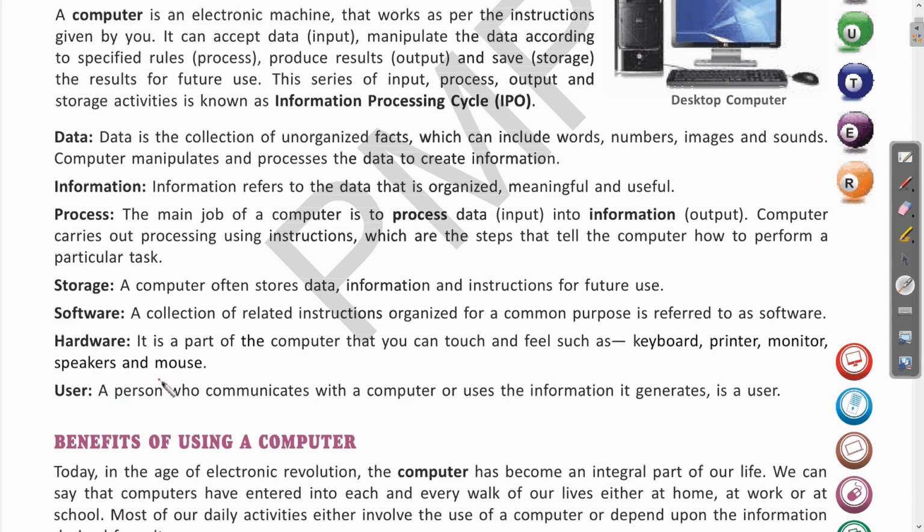Next is the user. So who is user? The person who is using the computer, the person who communicates with a computer or uses the information it generates is a user. Clear? So any individual who is using the computer, who is giving the input or who is using the output obtained from the computer is called as user. Clear? I hope all these terms are pretty much clear to you.